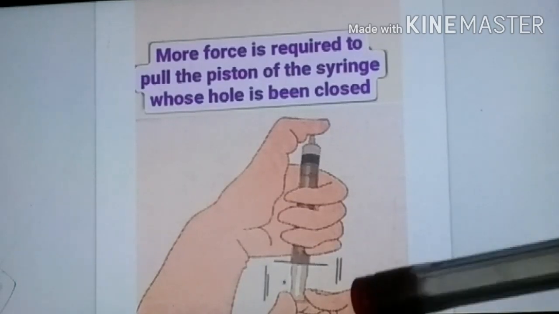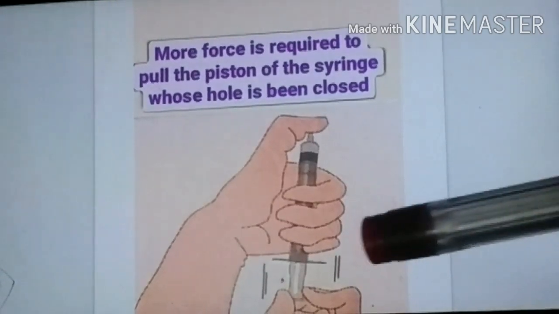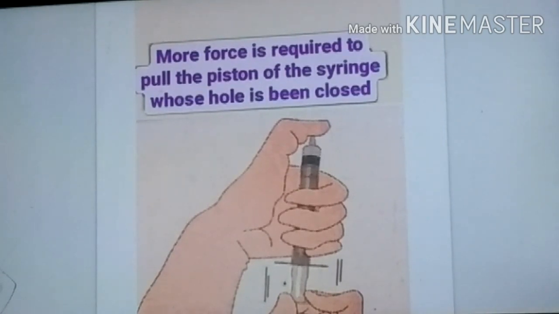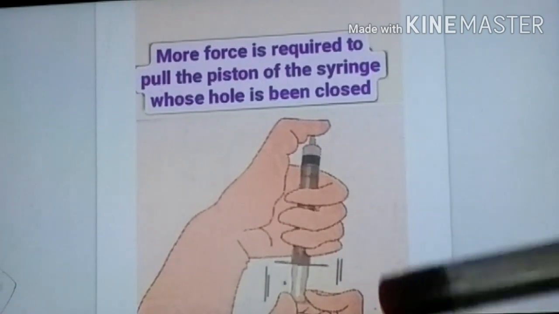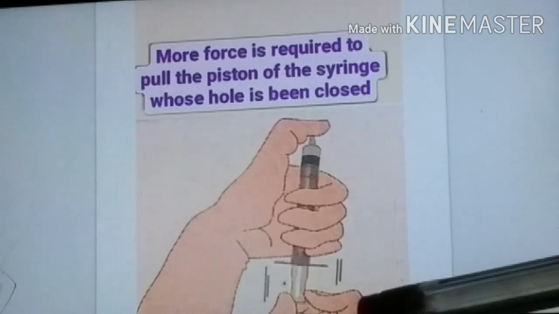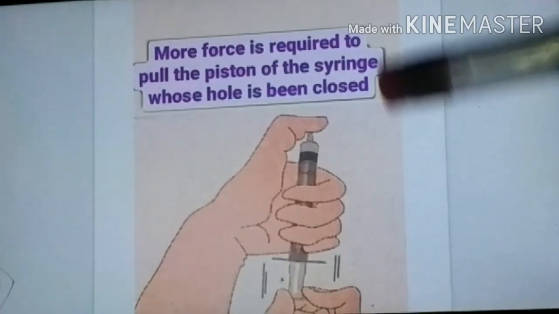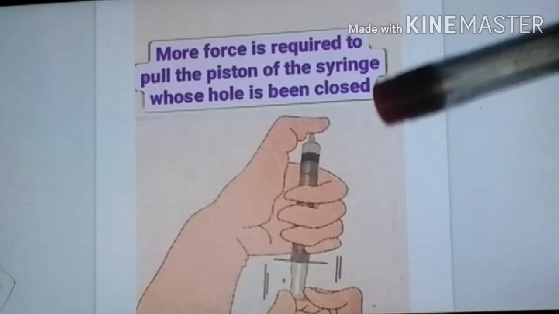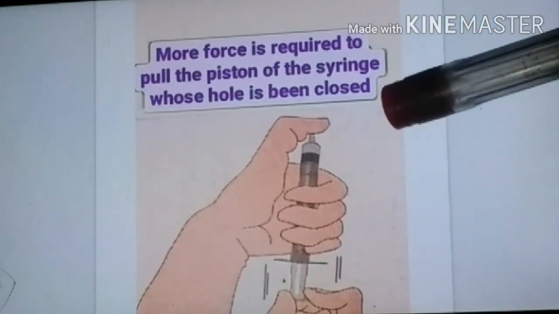Why is it going inside automatically? Because atmospheric pressure travels from high pressure to low pressure. Here there is no obstacle, but there is an obstacle on the other side: our finger.